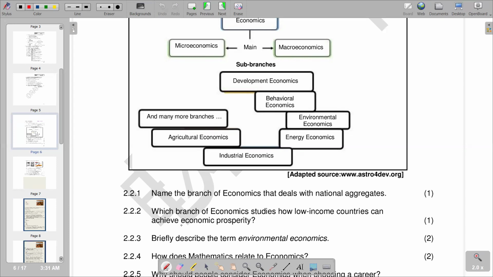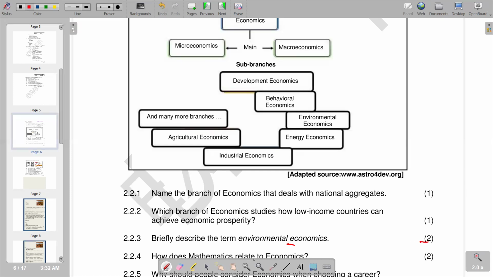Then going on to the next, studies on how low income countries can achieve economic prosperity. These low income countries, basically, they are developing countries. So this is obviously development economics, and you know that development economics is the branch of economics whose goal is to better the fiscal conditions or the economic conditions or social conditions of developing countries. So developing countries are the countries that we are saying are the low income countries. So we go there and try to see in terms of our response, and then we have there development economics, which is now 2.2.3, and our question has got 2 marks.